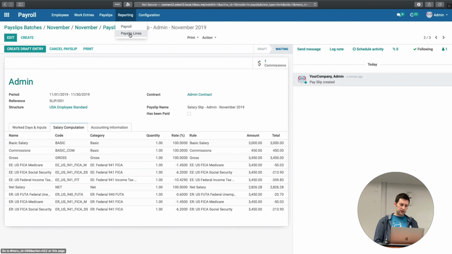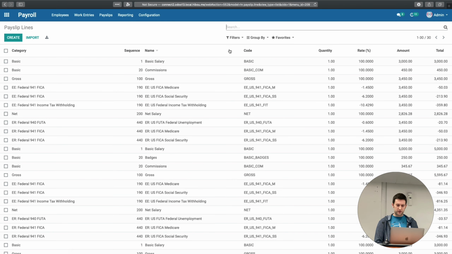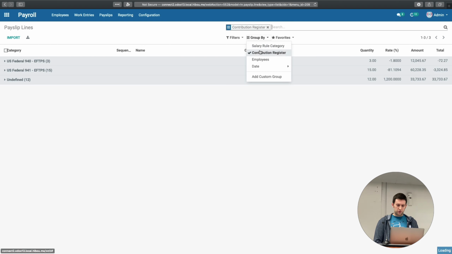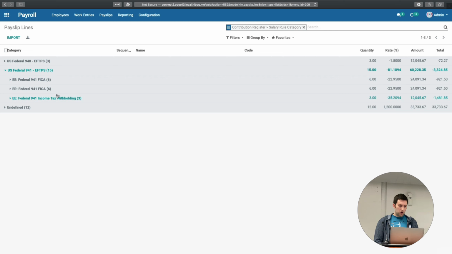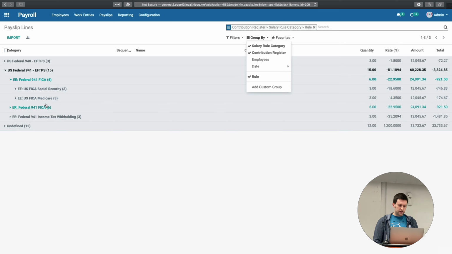What we have, we did expose the payslip lines. That wasn't part of the stock reporting, but we can group by our contribution register category. And now if we note that effectively our contribution registers are partners just like they were before, and if we focus on our FICA one here, we have an employee FICA and an employer FICA, and then a federal tax withholding. Then individually inside of here, if we group one more level down for the rule, we can see that we can extract exactly the same level of reporting that we would have had with the prior setup, but with a much cleaner kind of payslip, right?